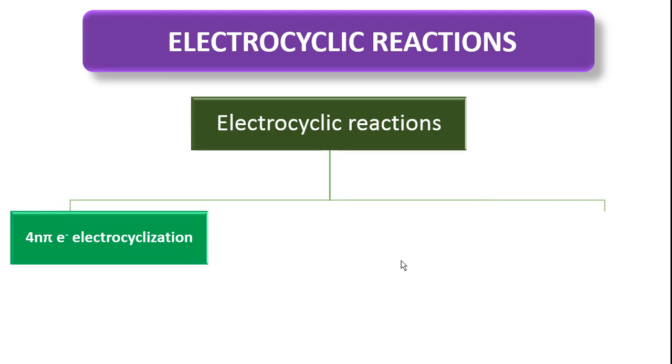If the reactant has an even number of pi bonds, that means 2 pi bonds, 4 pi bonds, those kinds of reactants come under 4n pi electrocyclizations.